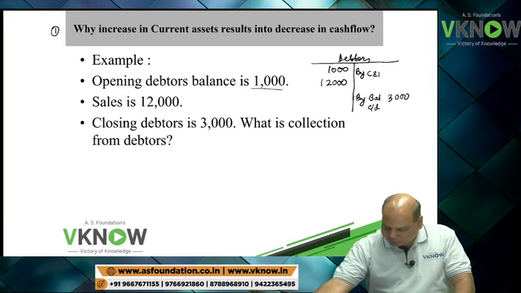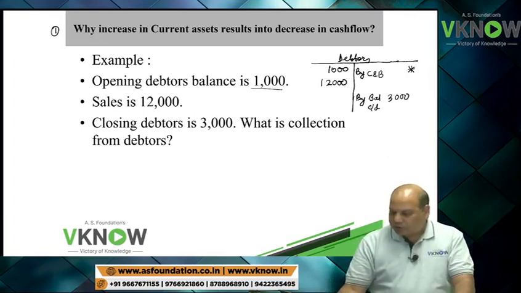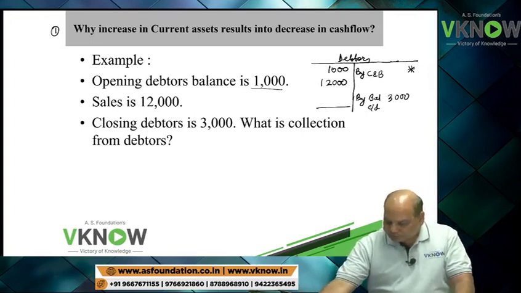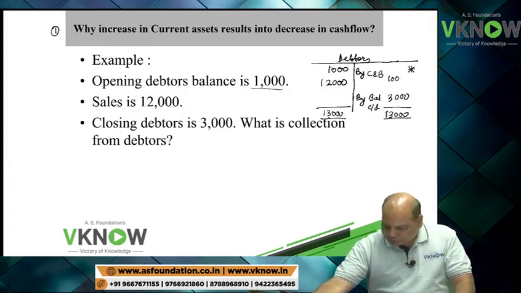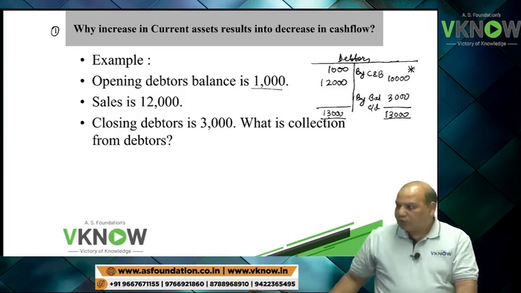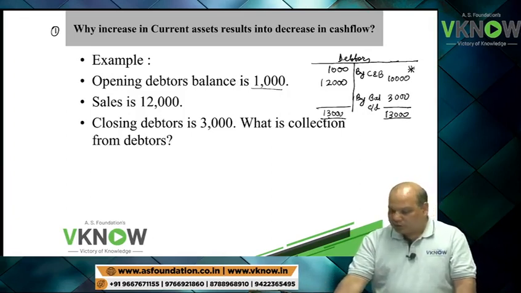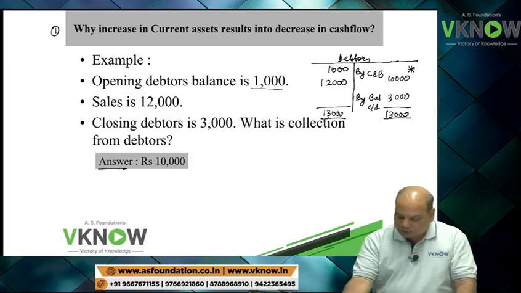So by cash and bank is how much? 1000 plus 12,000, 13,000, 13,000 minus 3,000. So you will say collection from debtor is 10,000.